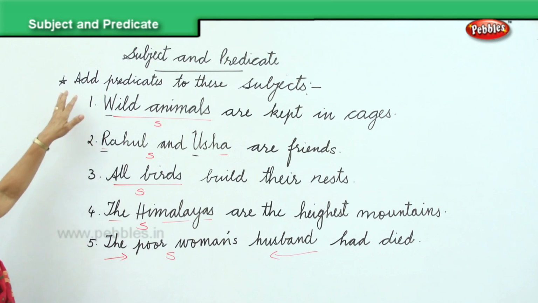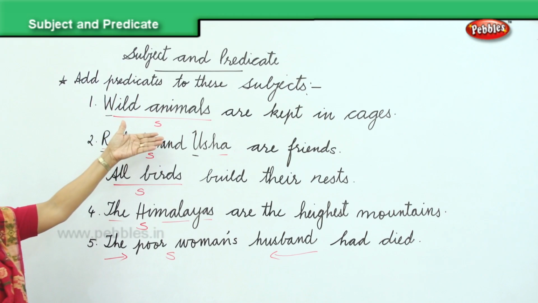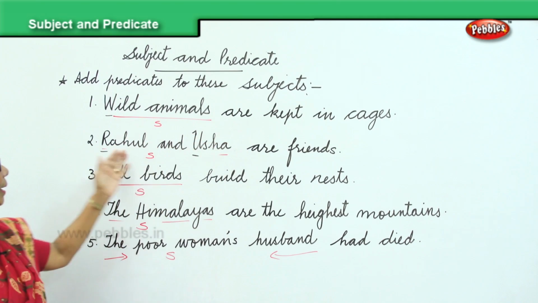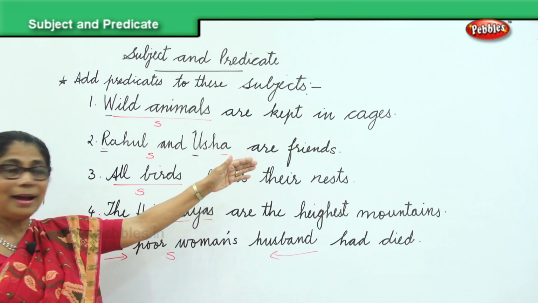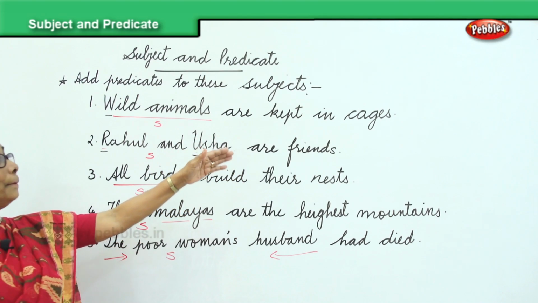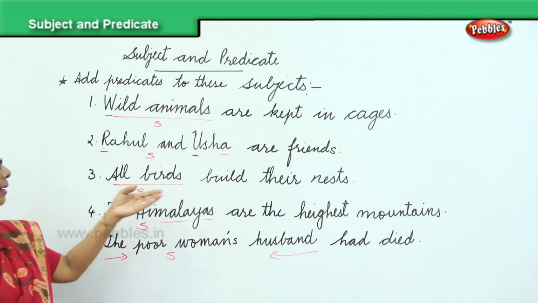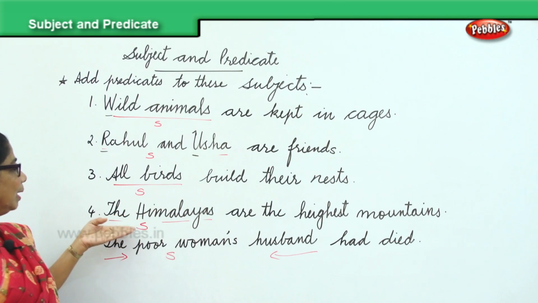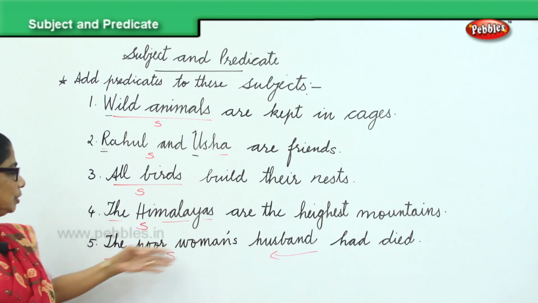Let's look at it. Subject and predicate. Add predicates to these subjects. Wild animals are the subject. Are kept in cages, predicate. Rahul and Usha, that's the subject, are friends. That's the predicate you supplied. All birds are the subject, build their nest. Full stop. Himalayas are the subject, are the highest mountains.